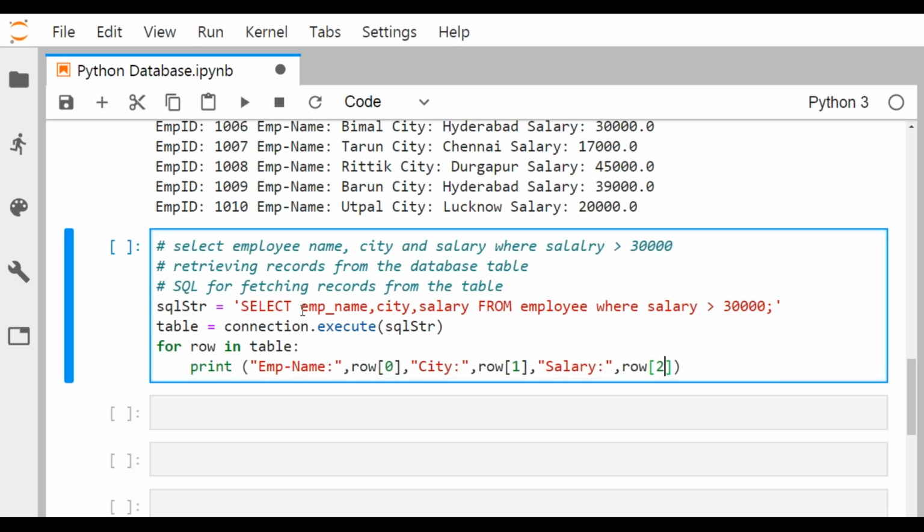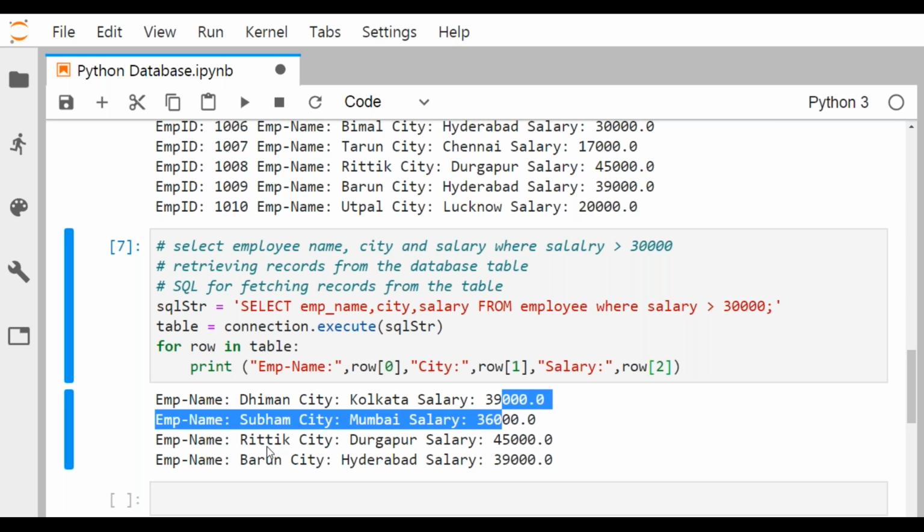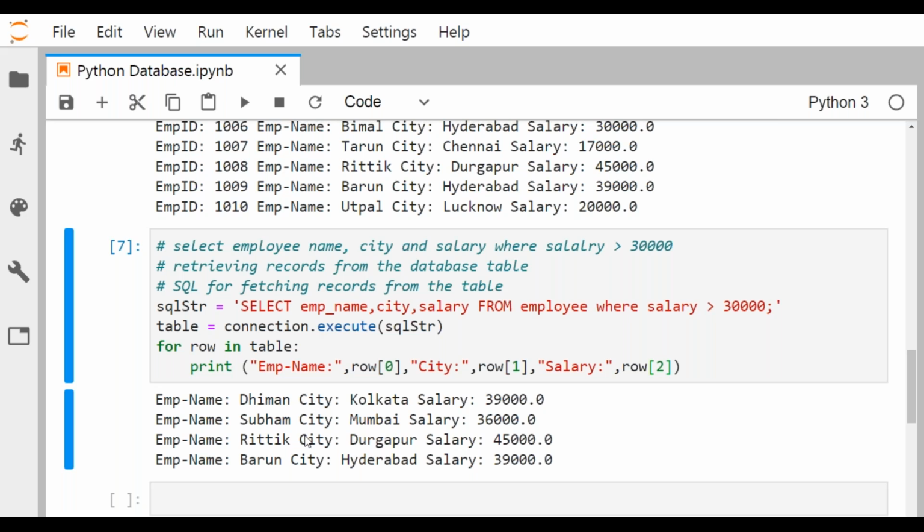So here you see, we are going for the select query but with a where clause. So you are fetching only those 4 records where the salary values are greater than 30,000. I think you are getting me, how I executed my code. So emp name, city, and this. So here you see, if you have the concept of SQL query, how to write the SQL query, that is a big skill.